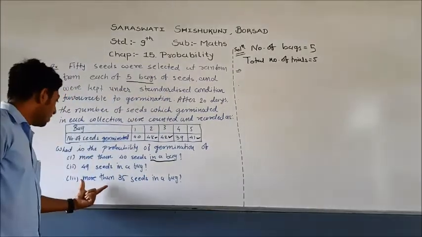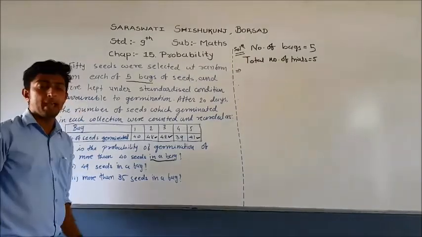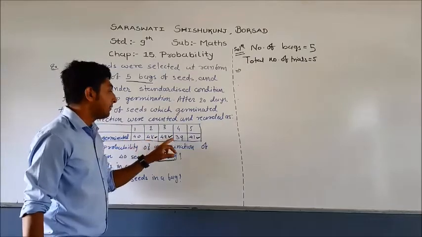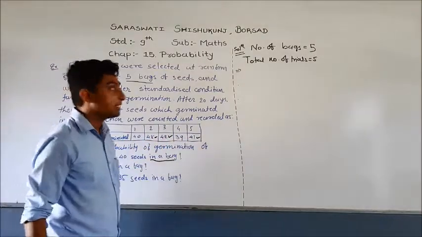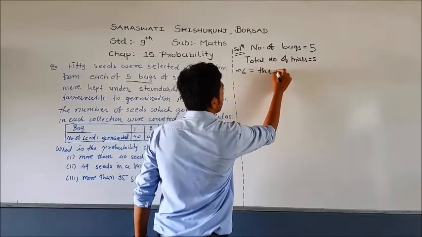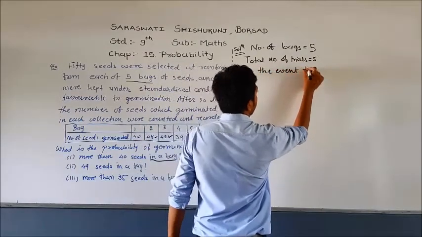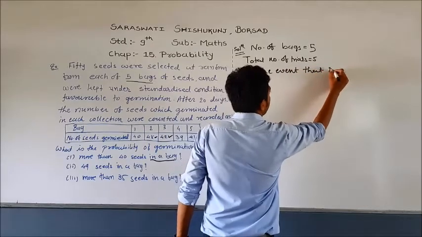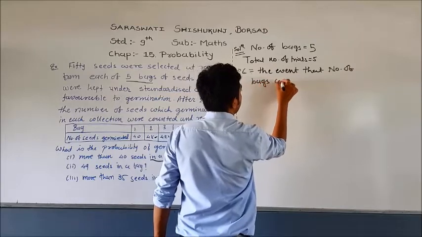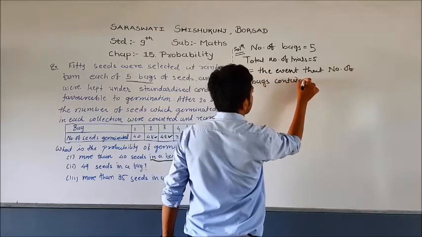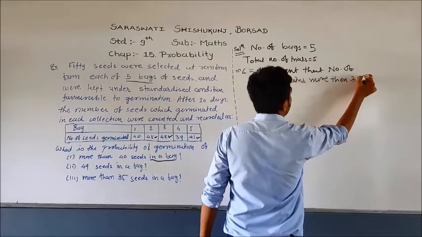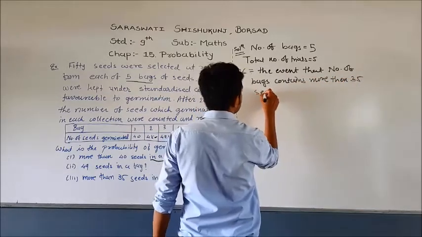Let us see another one. More than 35 seeds in a bag. So friends, see, in this given table all the numbers given are greater than 35. So we can say, let C be the event that the number of bags contains more than 35 seeds.